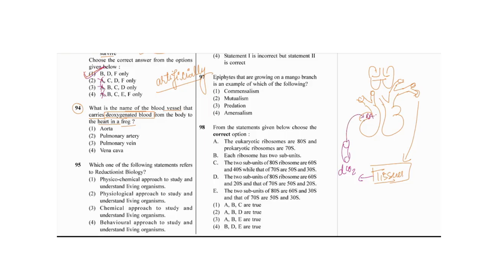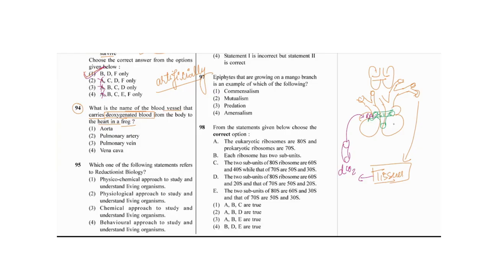In the frog also it is the same, but in the frog there is one different thing. On the dorsal surface there is a T-shaped structure, which is known as the sinus venosus. It is present dorsally. It will collect the blood from different parts of the body, and finally it will donate this deoxygenated blood to the right atrium.